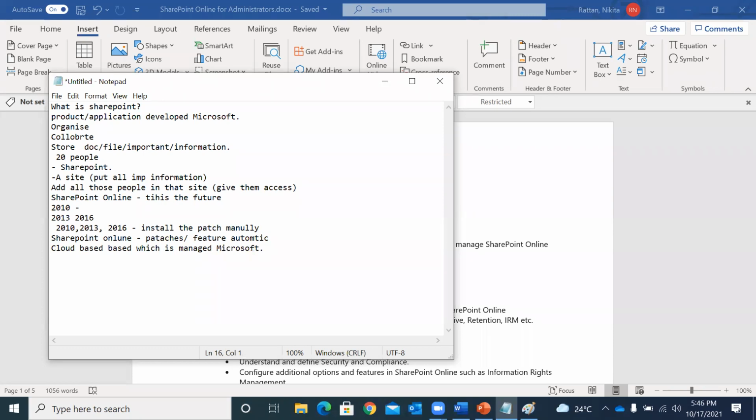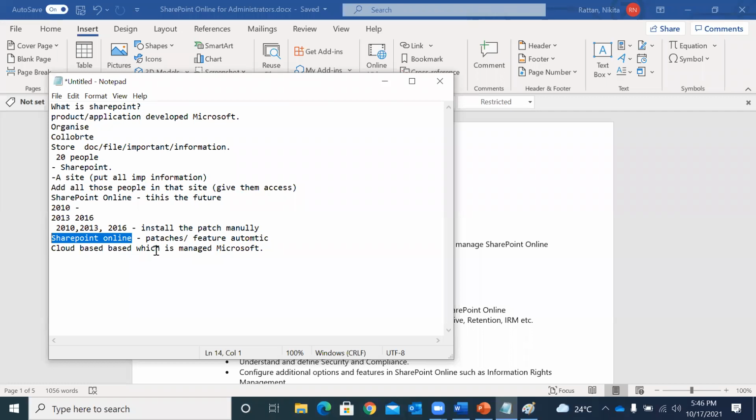So this is the biggest advantage, and that is why companies are now migrating their 2010, 2013, 2016, even 2019 servers to SharePoint Online. And that is why there is a huge requirement in job profiles for SharePoint Online. That is why we are going to concentrate more on SharePoint Online itself, because this is in demand. This is now available. Companies are taking care of it, and every company is migrating their old servers to this.